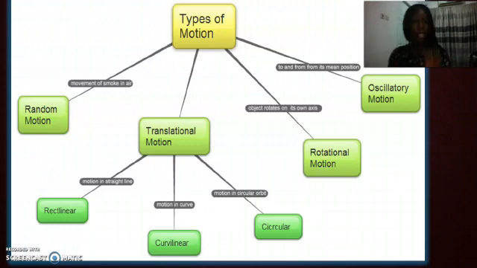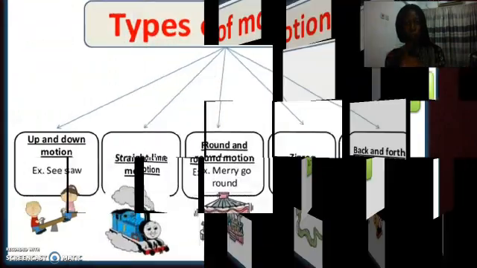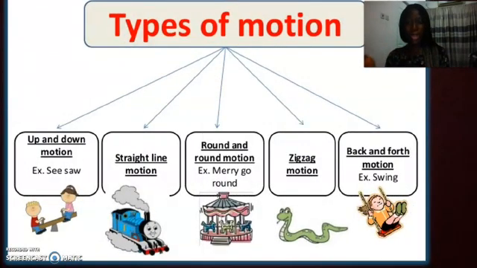That's rotational motion. Then you have the oscillatory motion that goes to and fro, like that pendulum clock, that goes to and fro from its main position. That is oscillatory motion. So like I said, I have simpler words here that can help you remember. Up and down motion, like a seesaw, the seesaw you love to play on in the playground, that goes up and down. That is up and down motion.